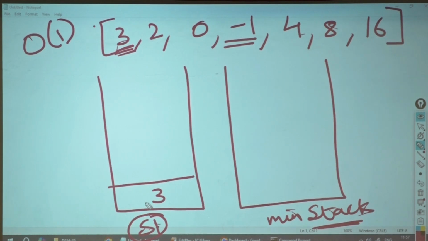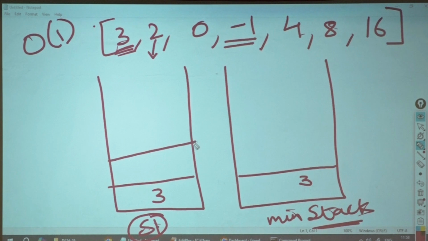Now if there is only one element in the stack, what would be the minimum element? That one element only. So what will go here in the min stack also? 3. Now at this point, what is the minimum element? Top of the stack. What is top of the stack? 3. Got it? Okay. Now I will insert 2.